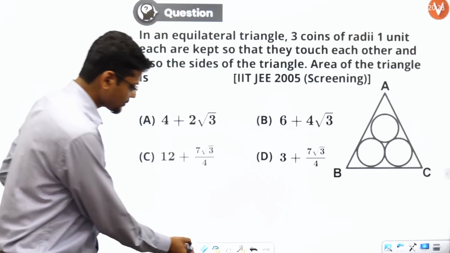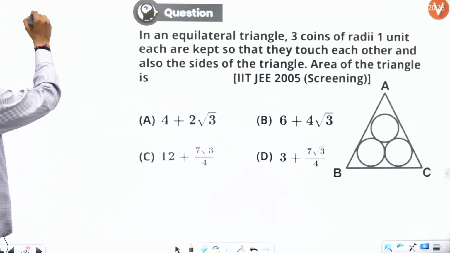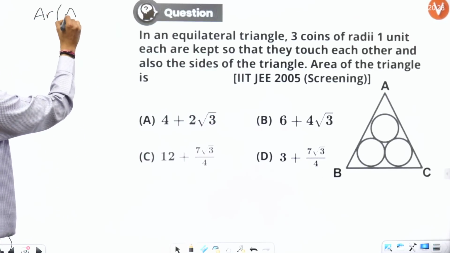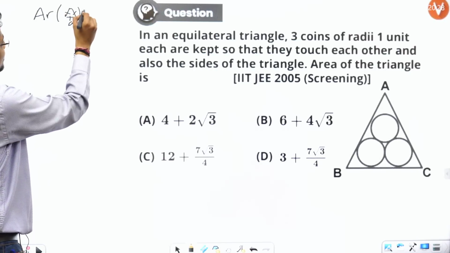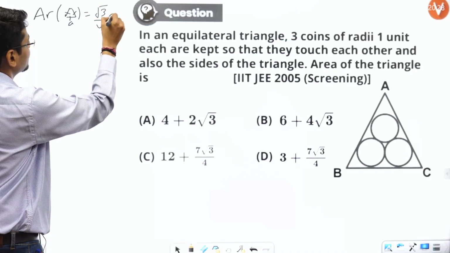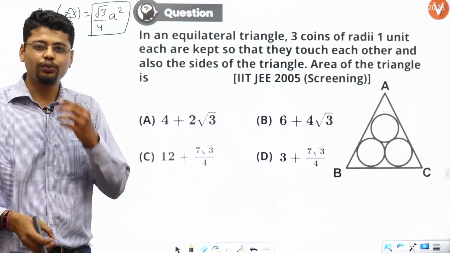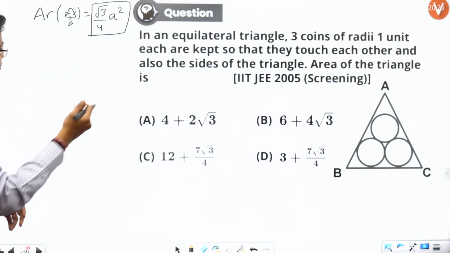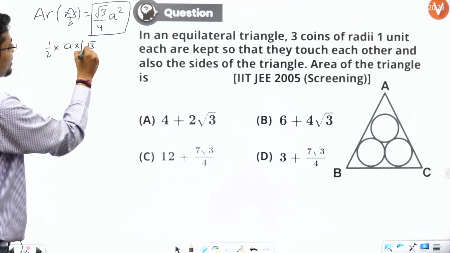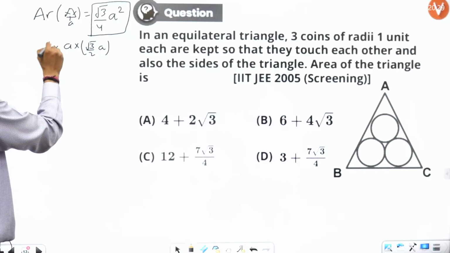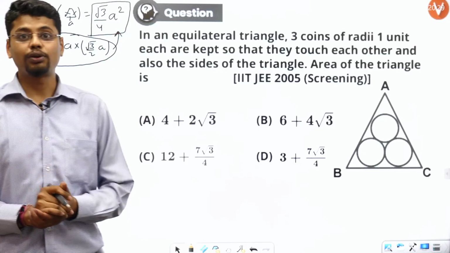First of all, an important thing you should recollect, an important formula, is the area of an equilateral triangle. Area of an equilateral triangle having side length A is root 3 by 4 A square. In case some of you are wondering how it came, you can just use half into base A into height. Height will be root 3 by 2 A using simple trigonometry, and you will get root 3 by 4 A square, where A is the side of the equilateral triangle.